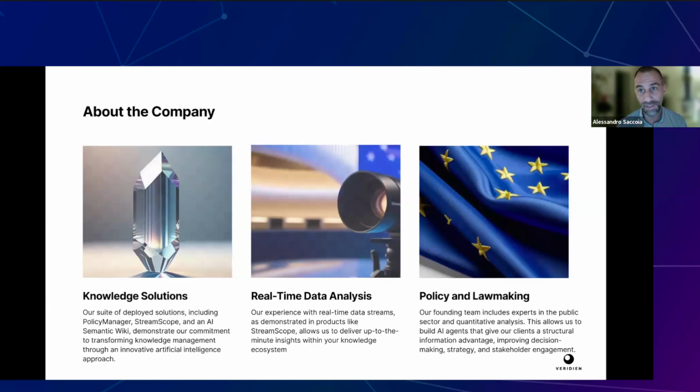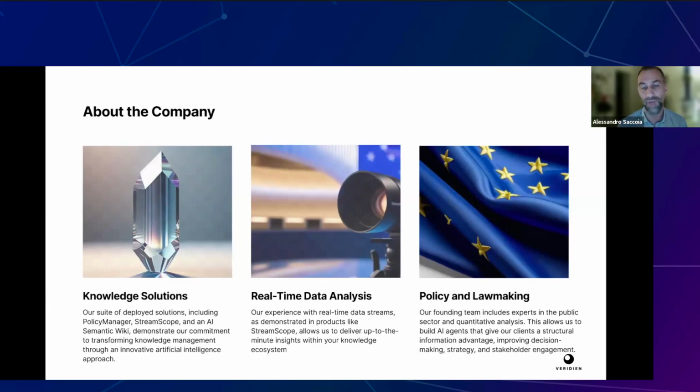So we have out at the moment a few products. One is Policy Manager, that is aggregating news according to topic and policy areas, and that is why we need classification. Stream Scope, that is a real-time broadcast analysis tool that can be used to extract knowledge in real time from, for example, parliamentary sessions, or like recently for commissioner designate from the EU Commission.